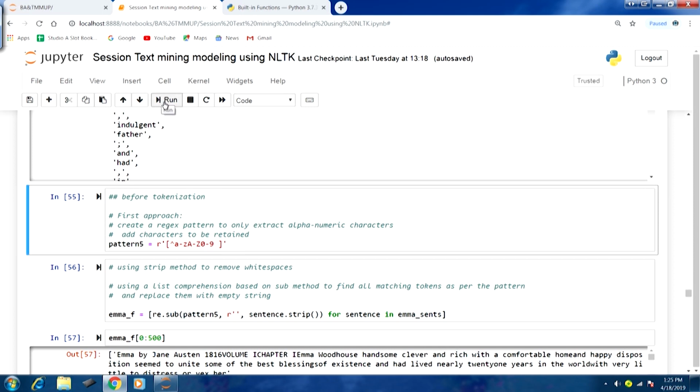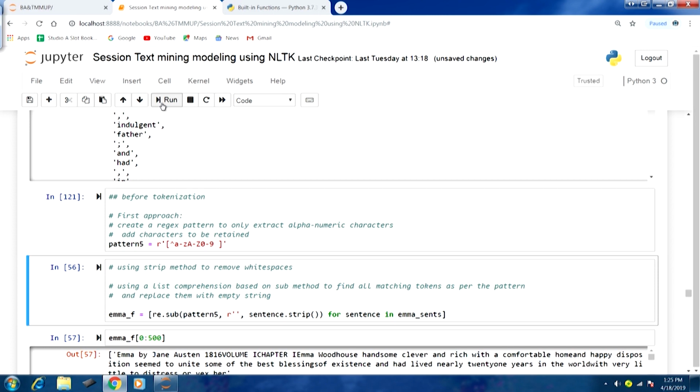So, let us define the pattern here. Now, remember this scenario is before tokenization. That means the input is actually text. We do not have tokens here. So, these patterns are going to be used on text content directly before tokenization. First, we can use the strip method to remove white spaces. If there are any white spaces, we would like to get rid of them. Then second, we can use a list comprehension, and here also we are calling the sub method to find all matching tokens as per the pattern.